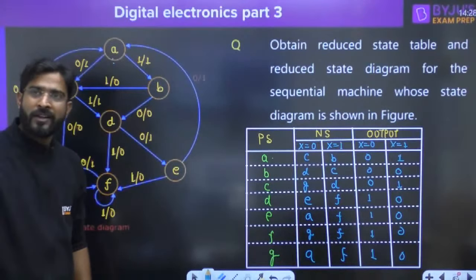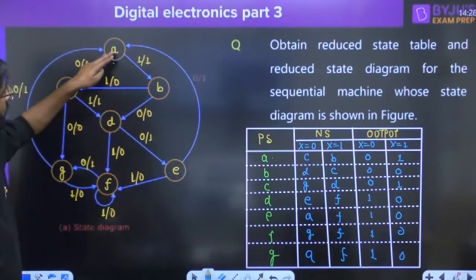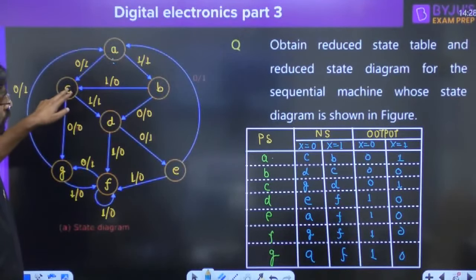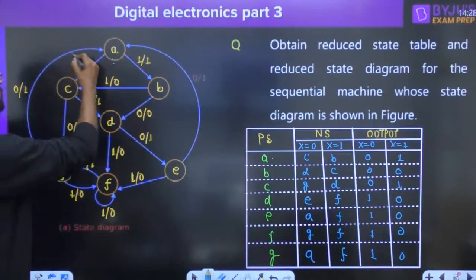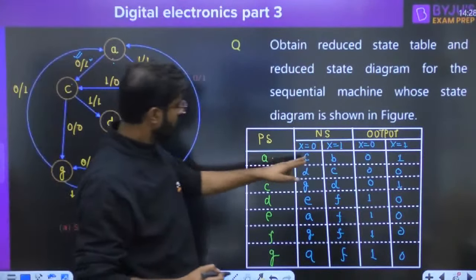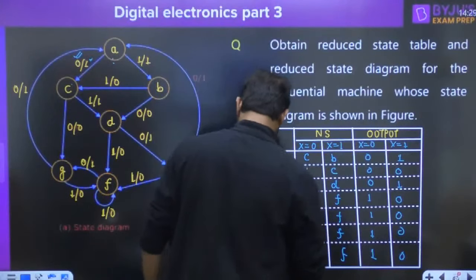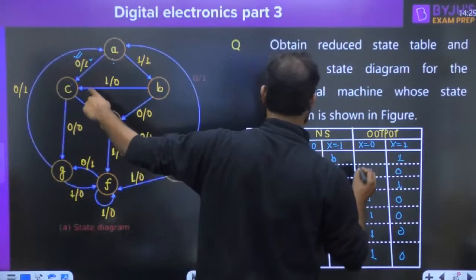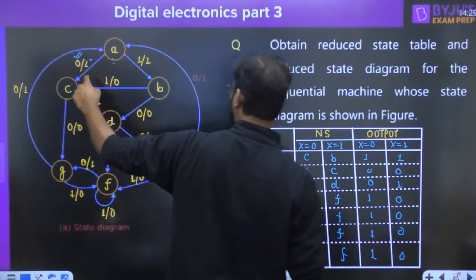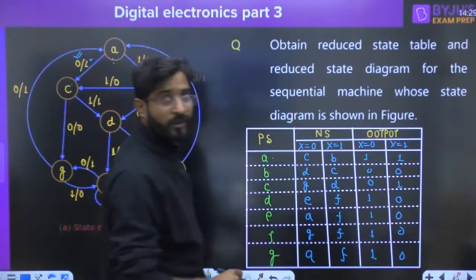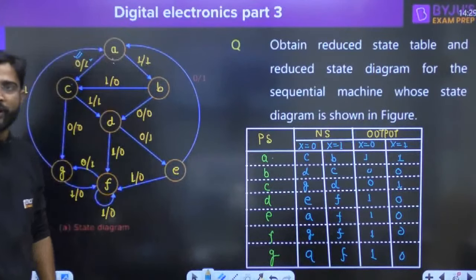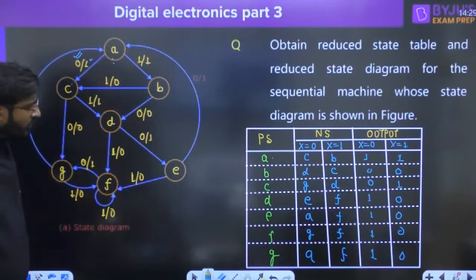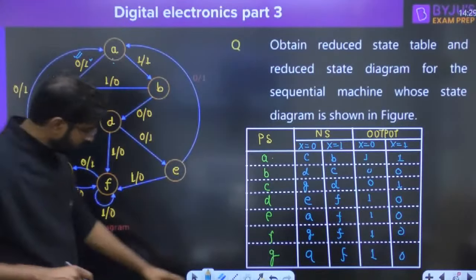Kaja says, sir, at A state, at x equal to 0, you have to move into the C state. X equal to 0 is there. You have to move into the C state and output is 1. Yes, output is 1. Yes, correct. Thank you, Kaja. Absolutely. Now everyone try to understand.